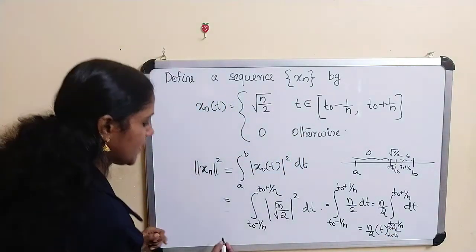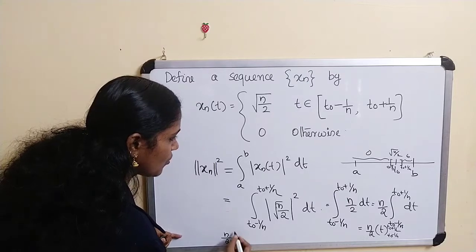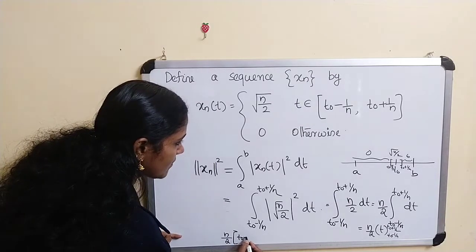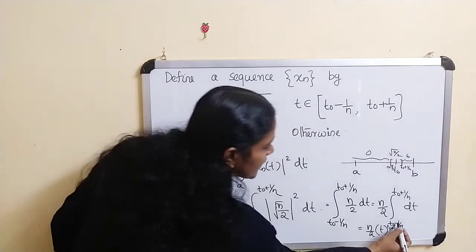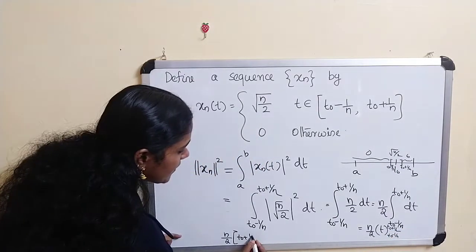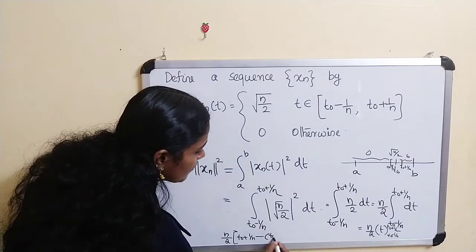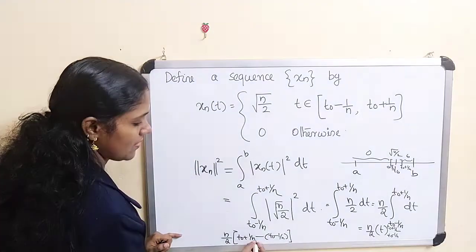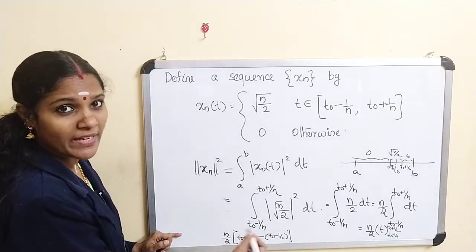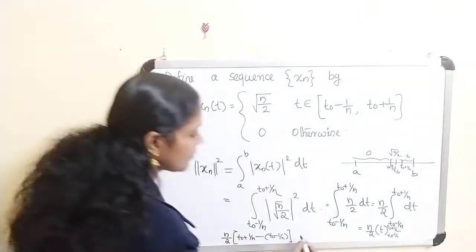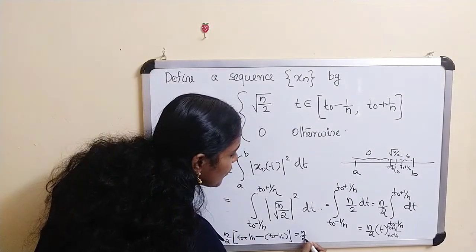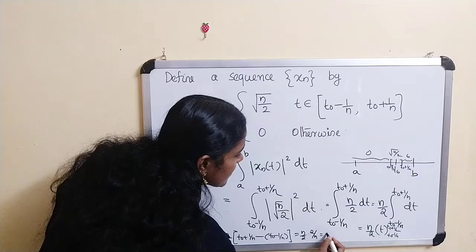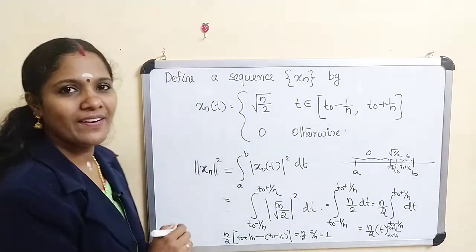Okay, now what about the integral? n by 2 times t_0 plus 1 by n minus t_0 minus 1 by n. The t_0 cancels, and 1 by n plus 1 by n means 2 by n. So this is actually n by 2 into 2 by n, and that's equal to 1.